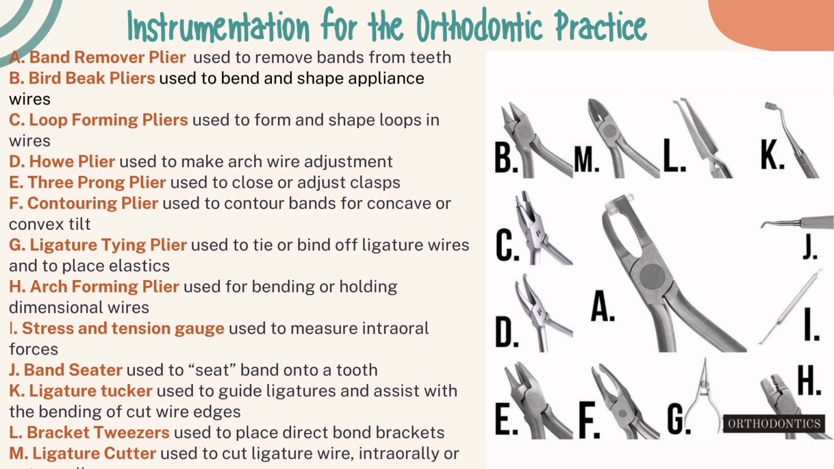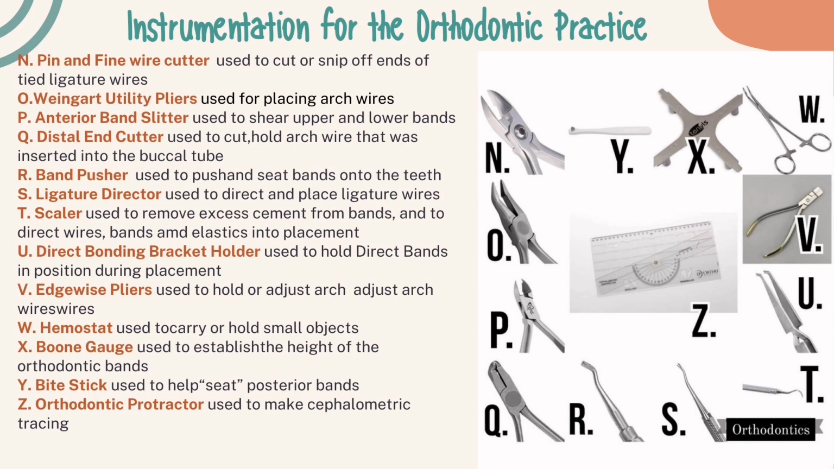Ligature cutter used to cut ligature wire intraorally or extraorally. We also have pin and fine wire cutter. It is used to cut or snip off ends of tied ligatured wires. Weingart utility pliers is used for placing arch wires, then anterior band slitter is used to shear upper and lower bands. Distal end cutter used to cut hold arch wire that was inserted into buccal tubes. Then the band pusher is used to push and seat bands on the teeth. Ligature director used to direct and place ligature wires.